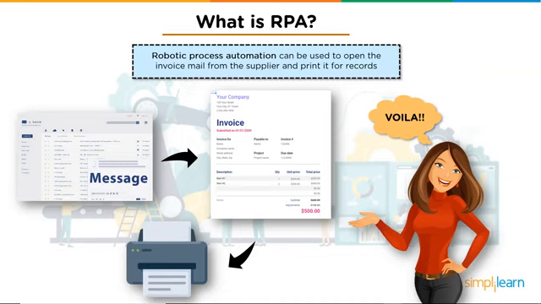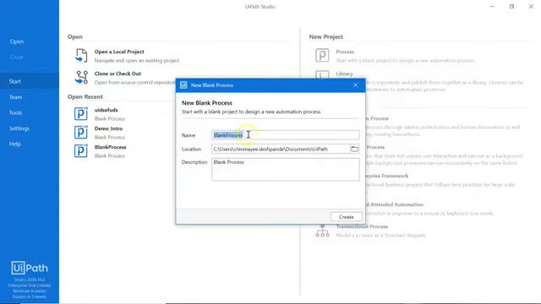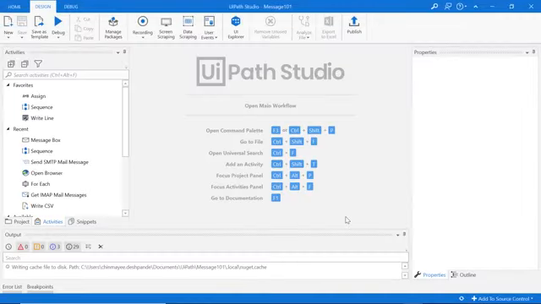Now consider you have to display a welcome message on a regular basis. Now instead of manually typing it every time, you definitely want to automate it. For this purpose, we make use of an RPA tool called UiPath. Now don't worry, we'll learn about this later in the session. UiPath Studio is a tool used to develop RPA bots for specific functions. Now let me navigate to my UiPath Studio, and here I'll create a new project. Let me call it Message 101. I'll say create. Alright, so this is how the UiPath Studio looks.